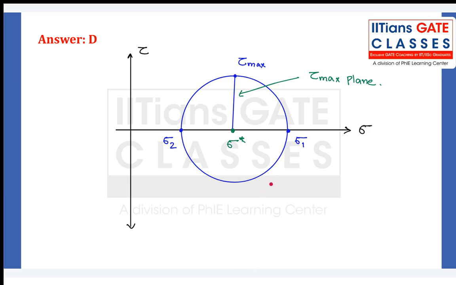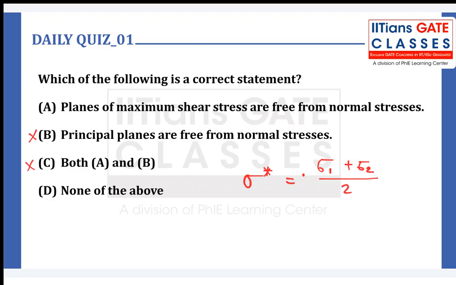We can also see this in a Mohr circle. So if you draw a Mohr circle, let me say this is how the Mohr circle looks like. This is the major principal stress. This is the minor principal stress. And this is the Tau-max plane. So what is the normal stress on the Tau-max plane? That is sigma star.